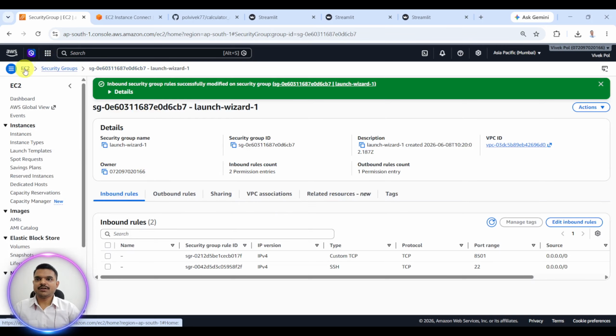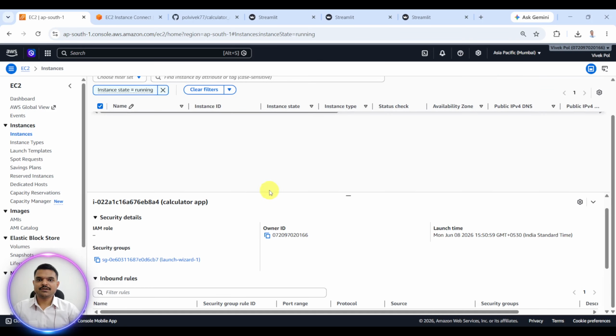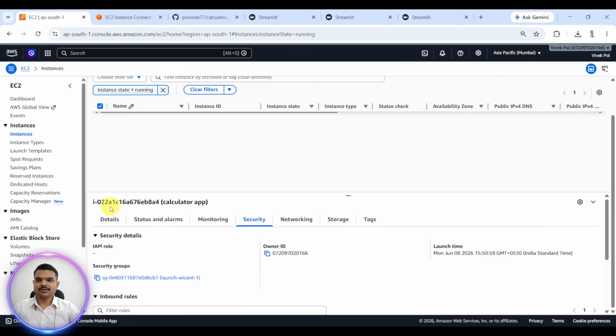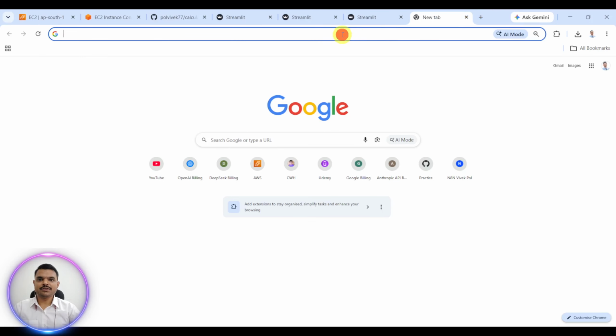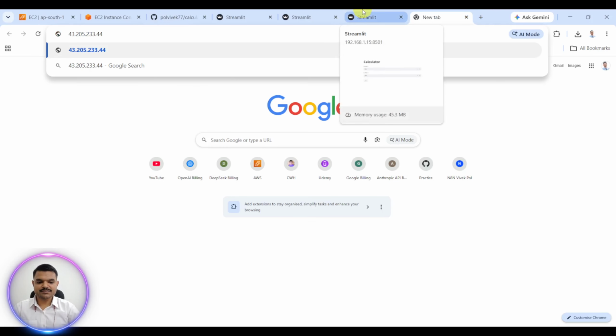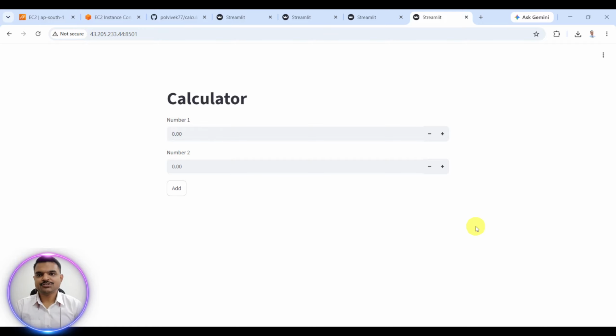Now I will again go to my EC2 instance running, calculator app, here details. Then I will just copy this public IPv4 address. I will go here, I will just paste this address colon 8501, hit enter. Application is running now. Well done. So the application is running on our EC2 instance. We have run this application from AWS.